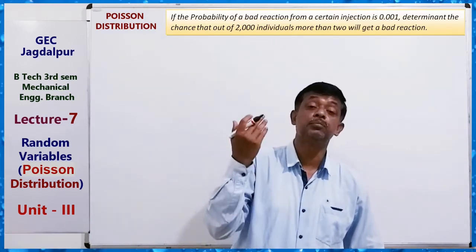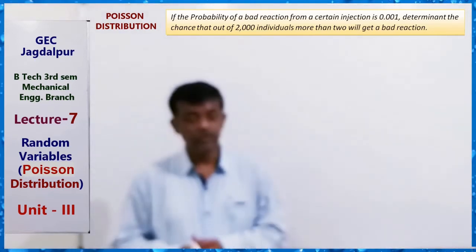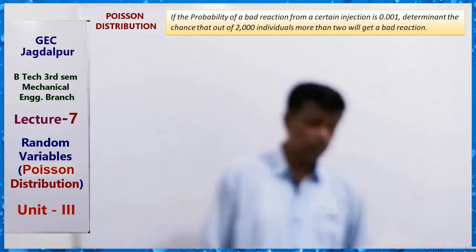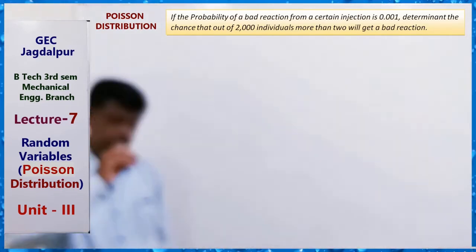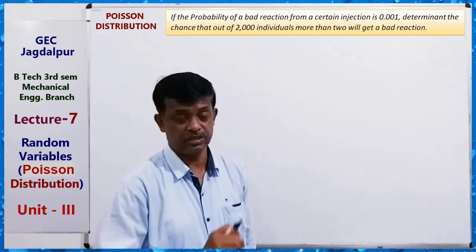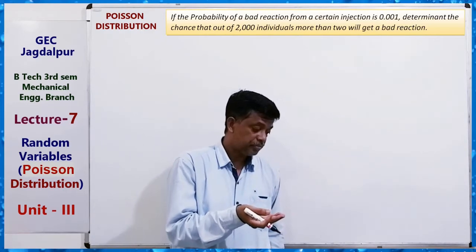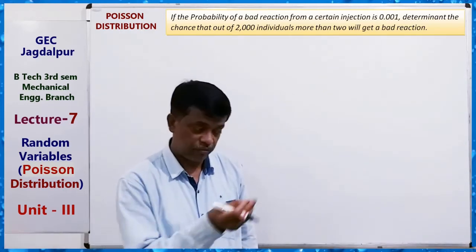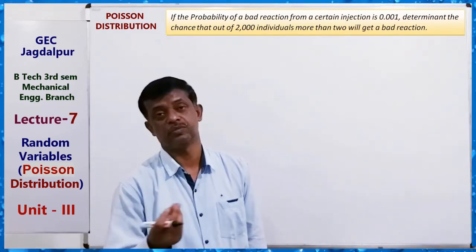That is, we have to find the probability that more than 2 get a bad reaction from the injection. Okay, so here first consider the situation. If the probability of occurring that event is very small, then just use Poisson distribution.